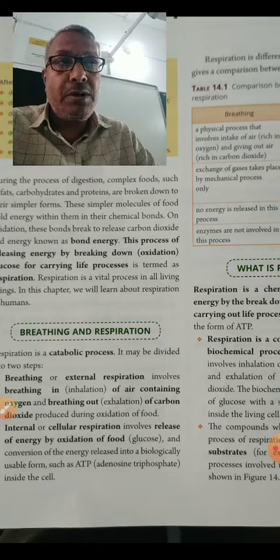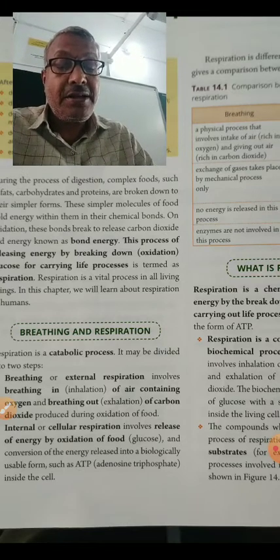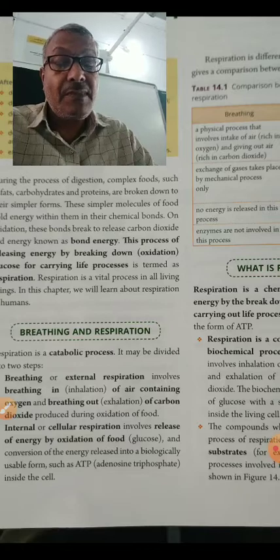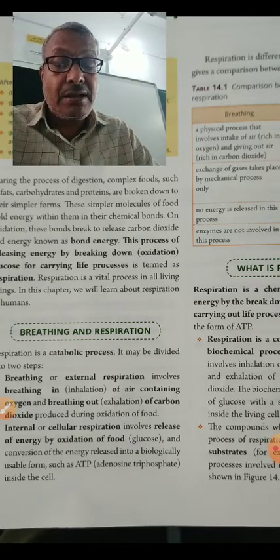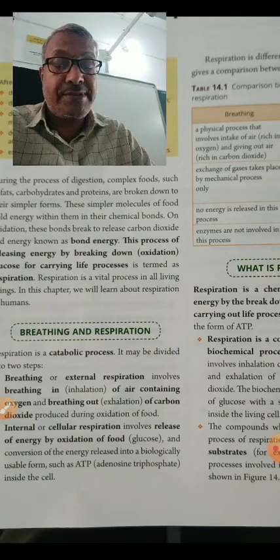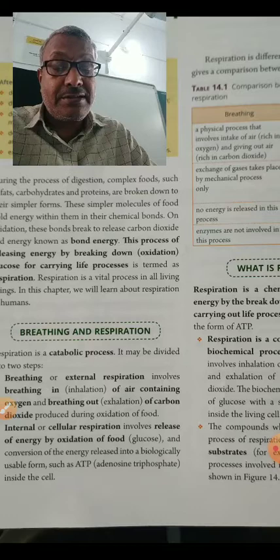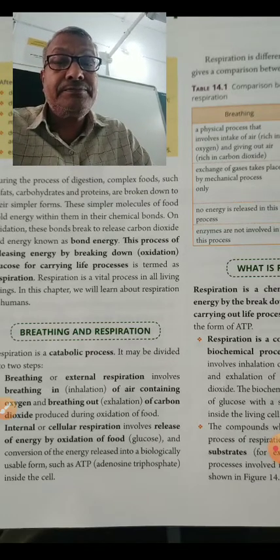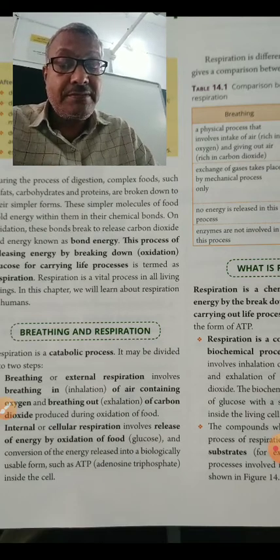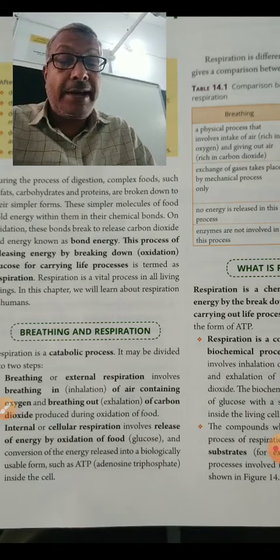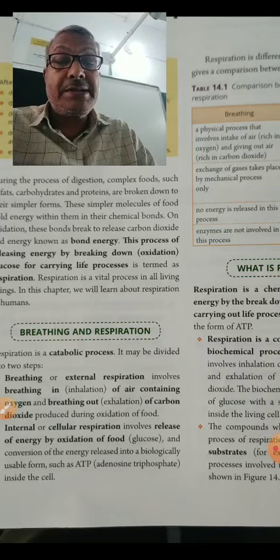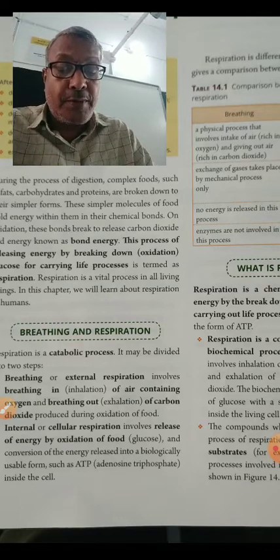So how will the food provide energy? By oxidation. There is oxidation of organic food substances. After the oxidation, carbon dioxide and water are formed. Energy is released in the form of ATP. ATP is the currency of energy, and that energy is used to perform the vital processes.